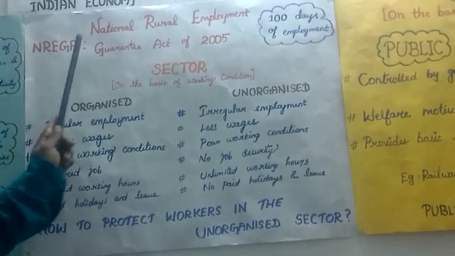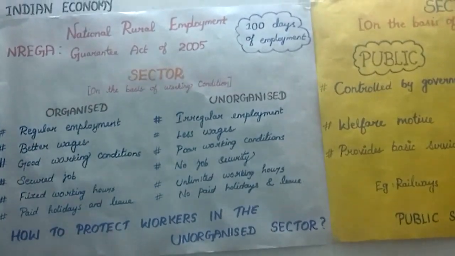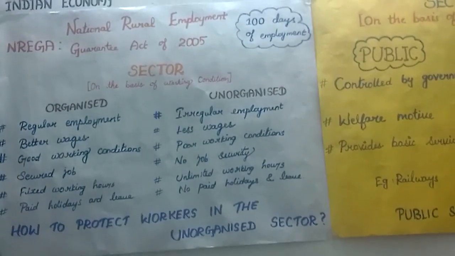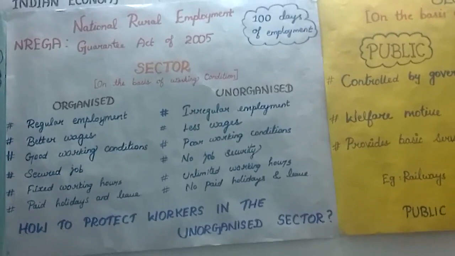The NREG Act also ensures 100 days of employment. If the government fails to give work to the rural people, the government has to give an unemployment allowance.